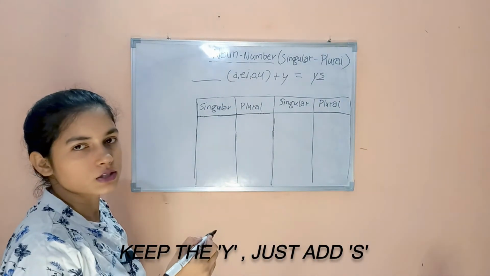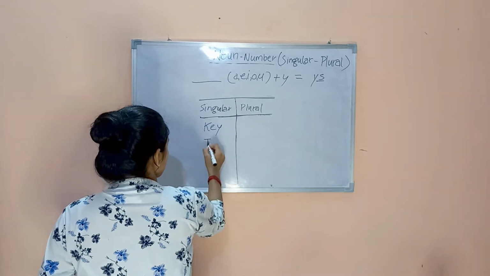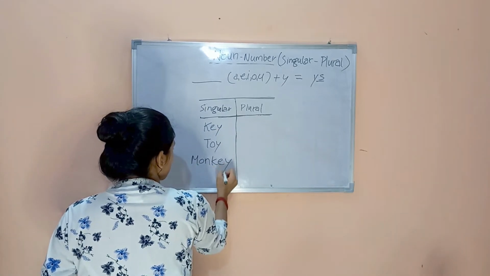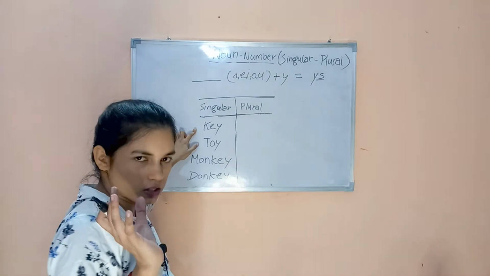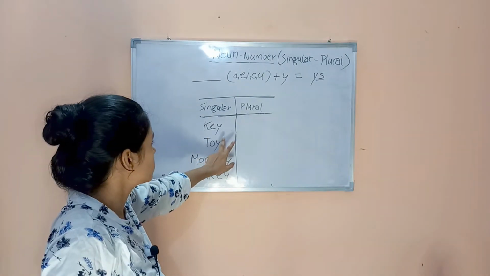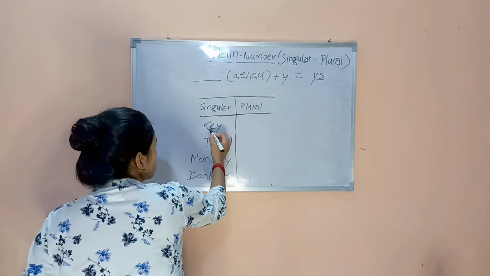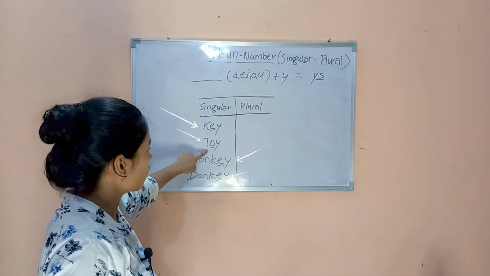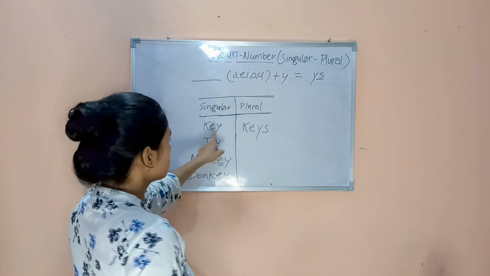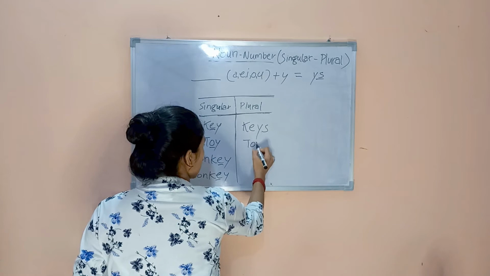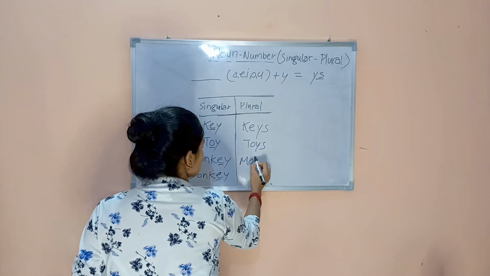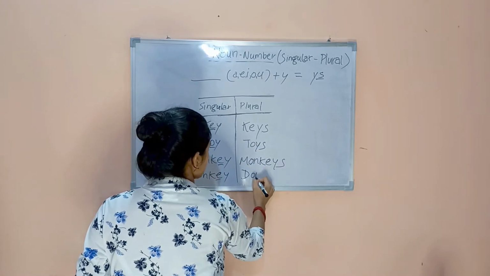So let's see few examples. Key, toy, monkey, donkey. These are the words in singular form. It ends with y but before that there is a vowel. Here e, o, e. Okay, so key will become keys, toy will become toys, monkey will become monkeys, and donkeys.